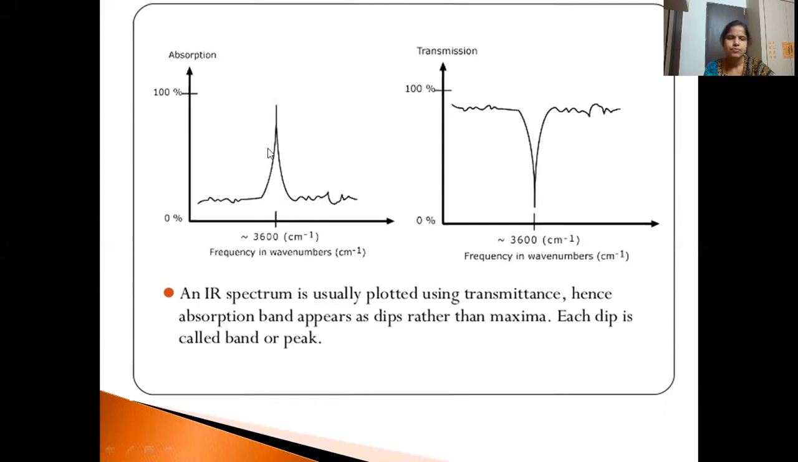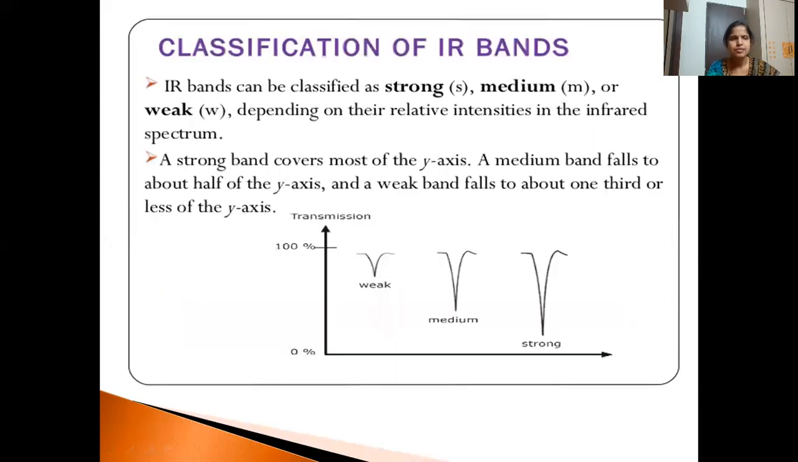Whereas in UV, we observe it like this, because we are measuring absorption. Here we are taking transmission on the y-axis, and that is the reason why we get the graph this way. Spectra of IR will have dips. Each dip we call a band or a peak. Here we find one peak or one band. And these bands can be strong, medium, or weak.